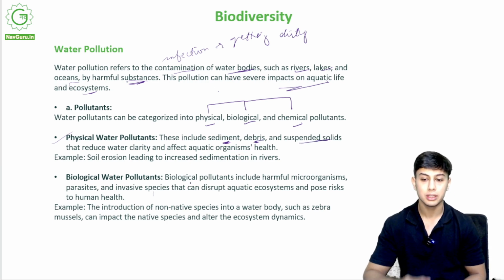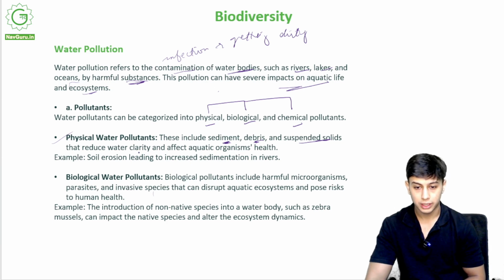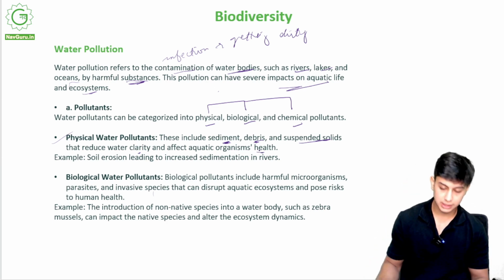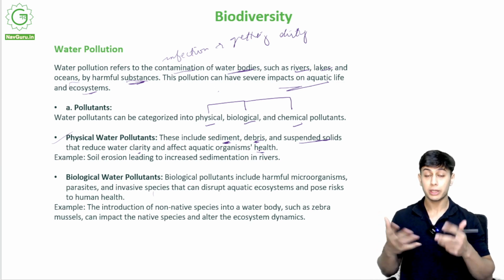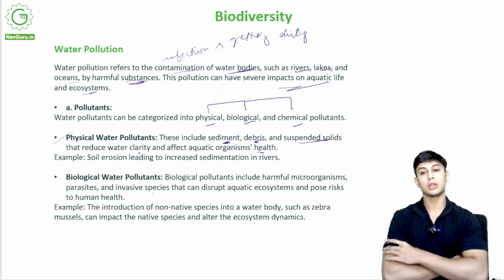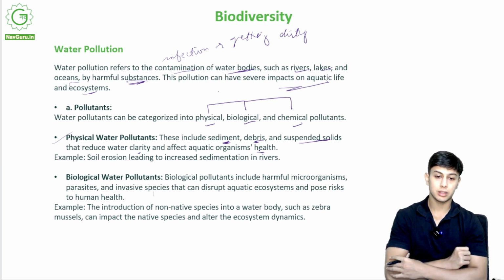These reduce the water clarity. This makes the water less clear, more muddy, and it affects the aquatic organisms' health, because if there is a big quantity of sand and sediment inside the water body, then there will not be much oxygen for the aquatic organisms, right?